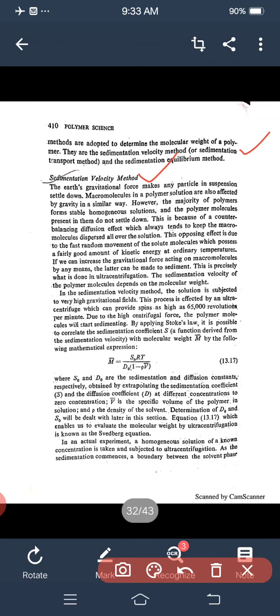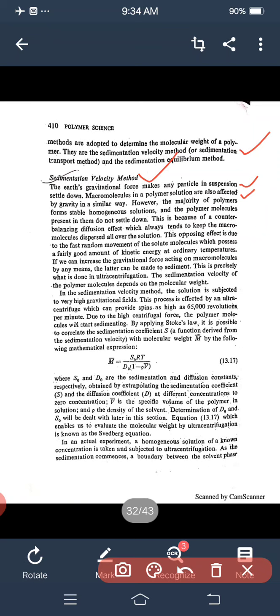The earth's gravitational force makes any particle in suspension settle down. Macromolecules in a polymer solution are also affected by gravity, in a smaller way. However, the majority of polymers form stable homogeneous solutions, and the polymer molecules present in them do not settle down.